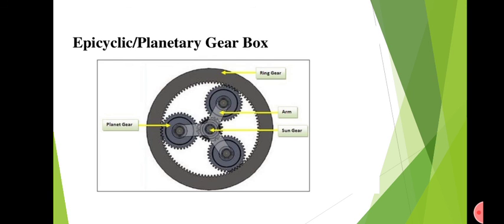At last, now it is the epicyclic gearbox. In the epicyclic gearbox, you can see that it is also called a planetary gearbox. Here you can see we have a ring gear, sun gear as well as planet gear. With this gearbox, we can attain semi-automatic as well as automatic transmission.